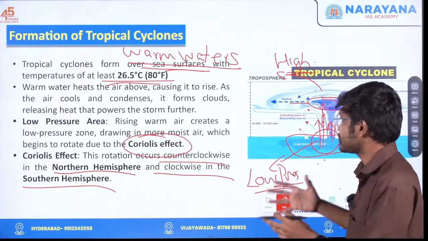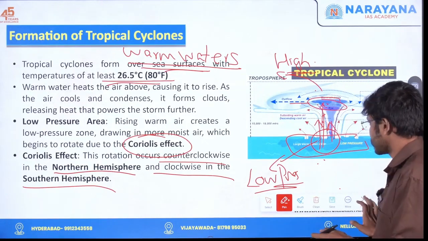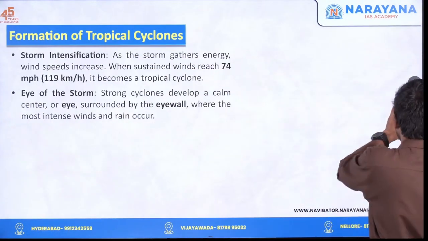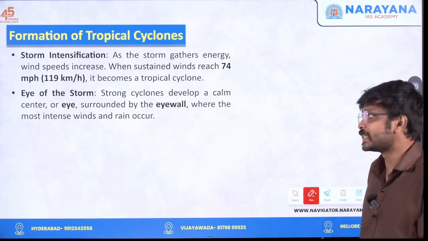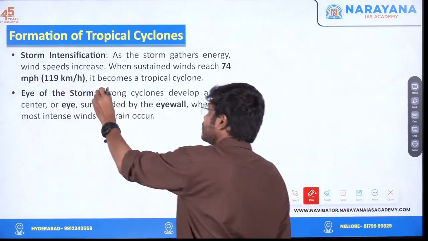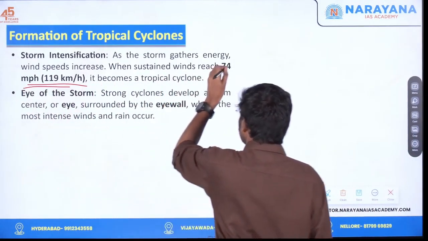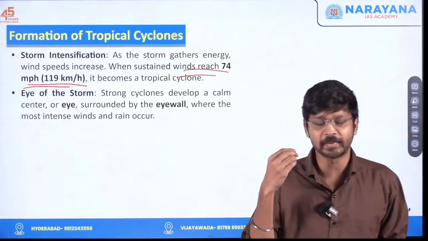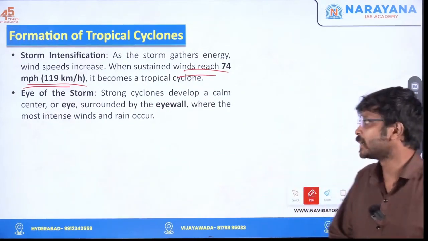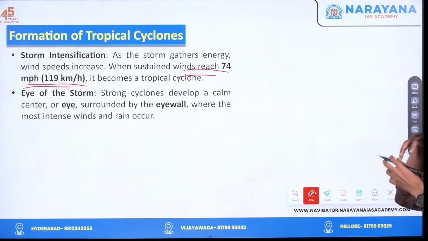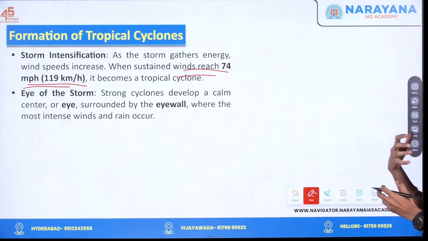Okay, so these are some of the conditions required for the formation of a cyclone, and also based on how the storm is intensifying, we consider what kind of cyclone it is. It can be a very dangerous cyclone, or it can be a mild cyclone also. That is based on the storm intensification only. As the storm gathers energy, the wind speed will be increasing.